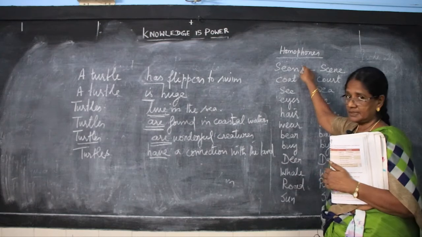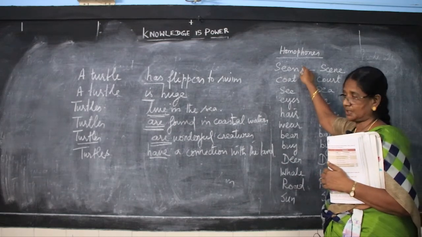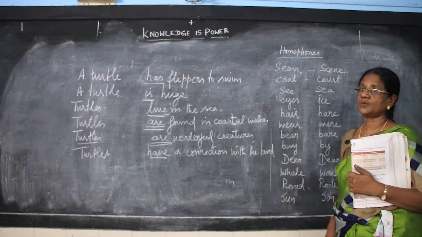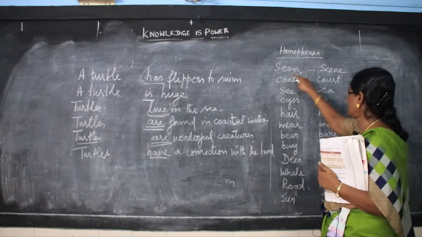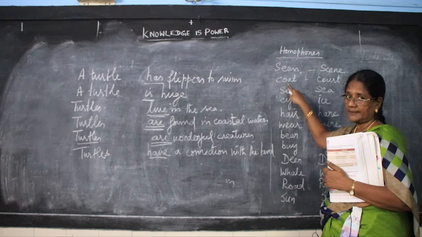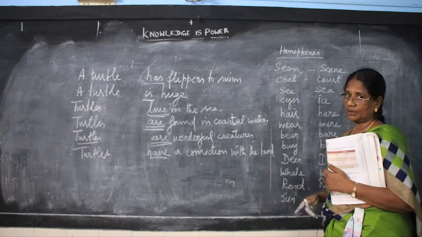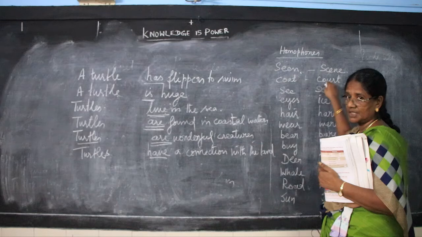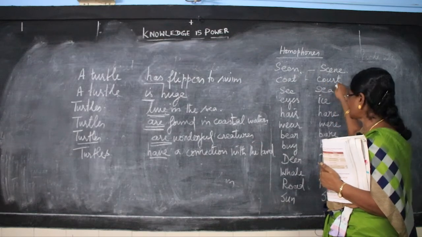Seen, you can see. I have seen this picture. Seen, the scenery you see outside is known as scene. The same pronunciation. Coat, you wear a coat. That is the apparel you are going to wear. Coat is also where the cases are heard. Judges, lawyers, that is connected to court.